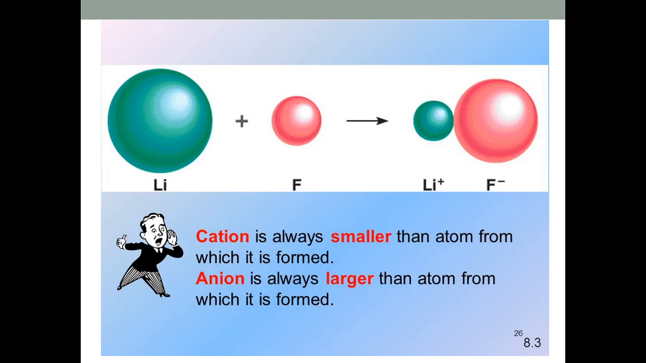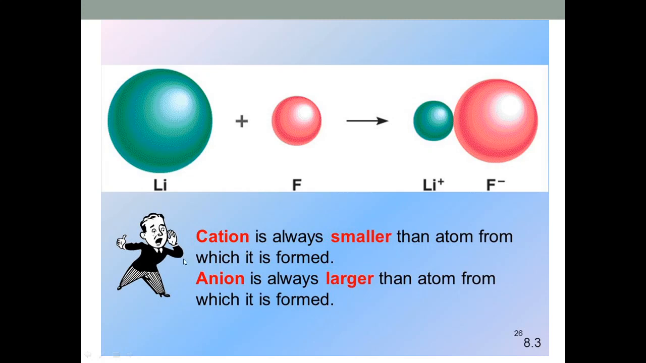For example, here is lithium atom, which is green in color. It has larger size as compared to lithium cation. Why? Because cations are formed by loss of electron, and because of loss of electron the attractive force from nucleus increases, and hence volume decreases and size also decreases.